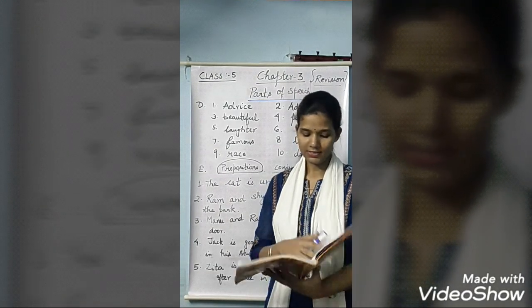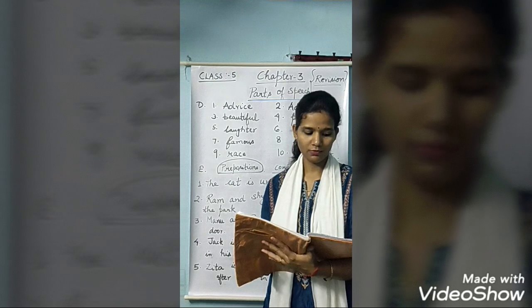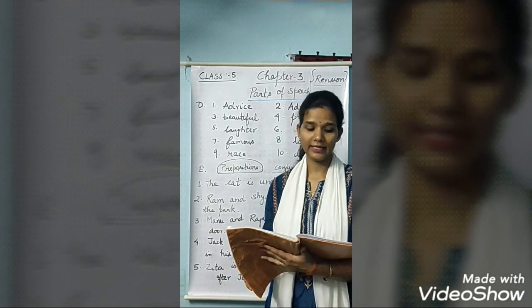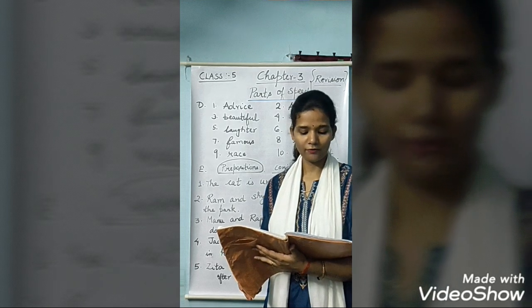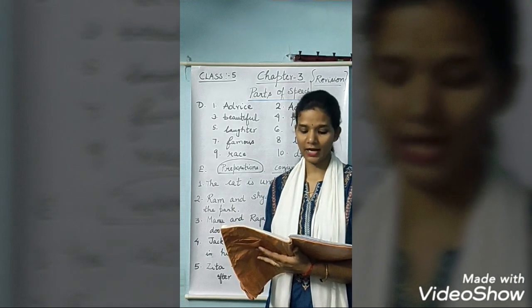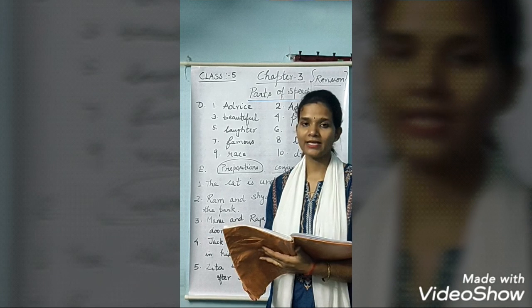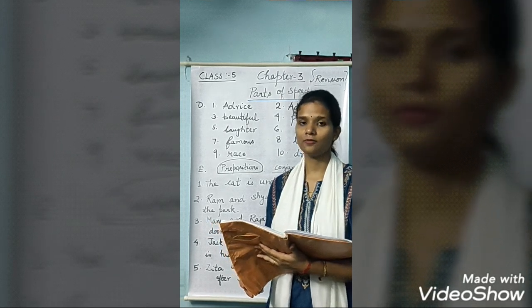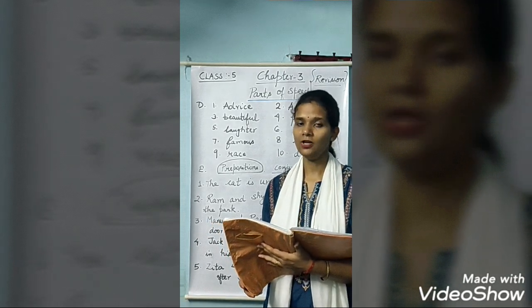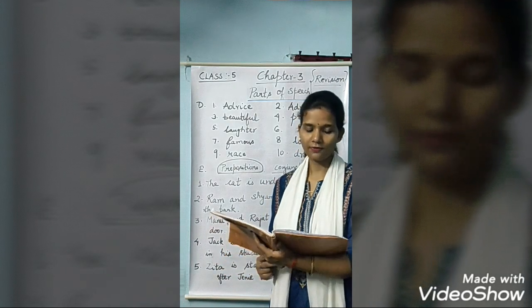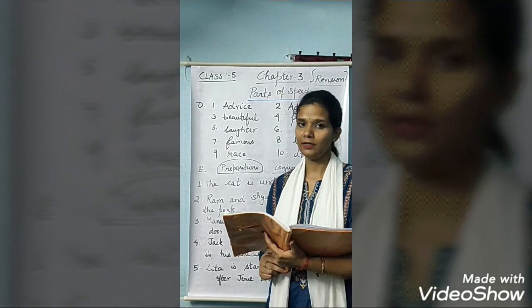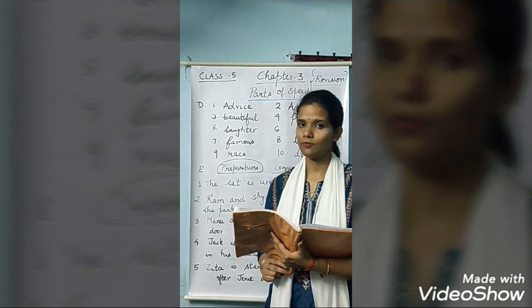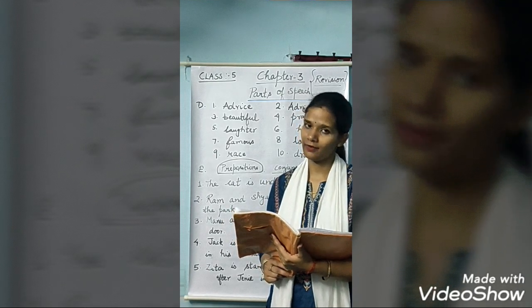Now students, take out page number 22. Exercise D. In this you have to write the correct form of the following words given in the bracket to fill in the blanks in each sentence. So the words are given in your bracket, you have to fill it. So the first is follow my dash, and in bracket it is written advice. So what will come? Follow my advice will come.